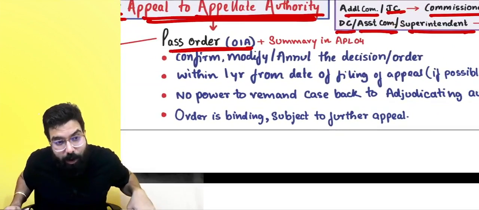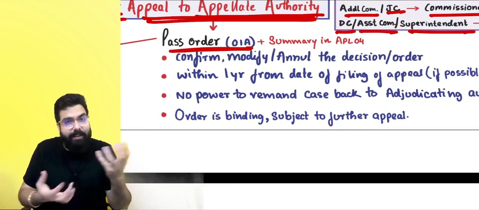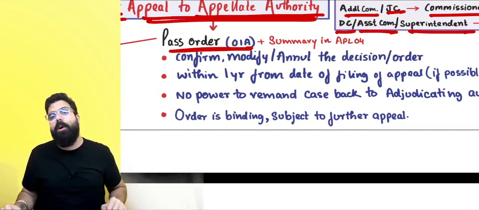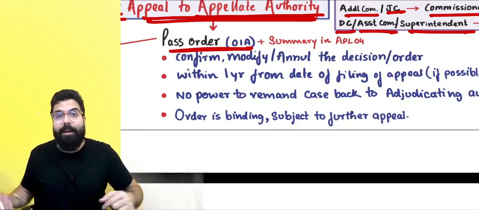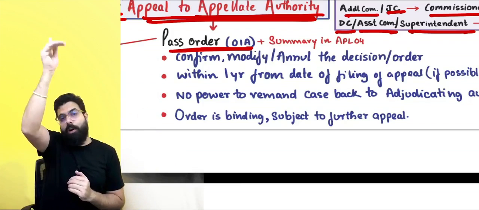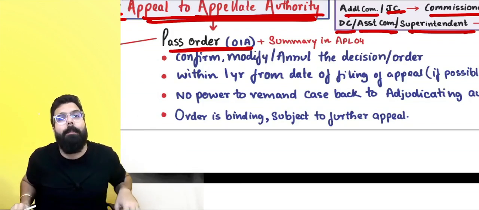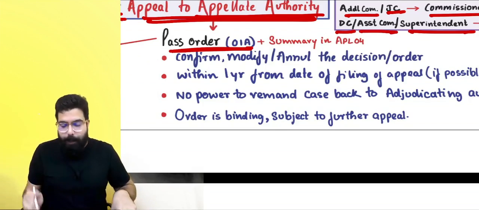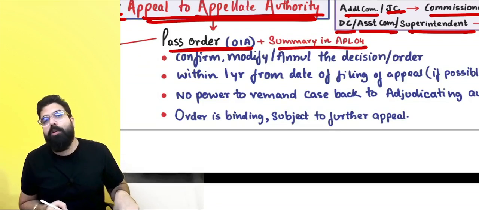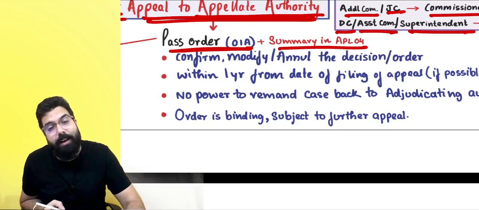Whenever the appellate authority passes an order, after taking evidence, etc., their order is known as order in appeal. The adjudicating authority's order is known as order in original. The order passed by the appellate authority is known as order in appeal, and a summary of the order will also be uploaded online in GST APL 04.